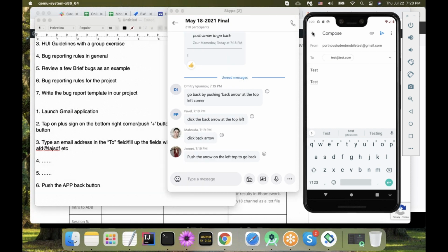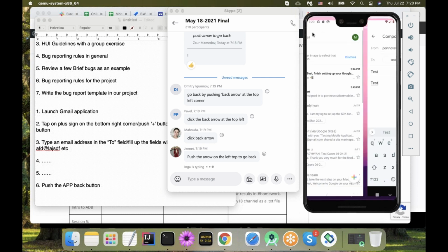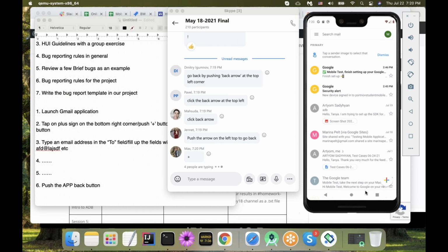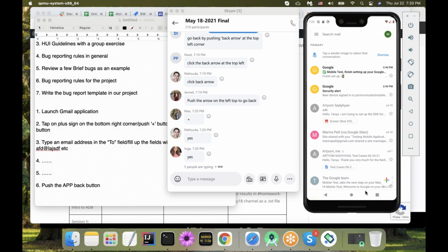Okay, so I'm going to do this, and it's not going to show me the message now because we've been here for too long on the screen. But do you by any chance remember? Have you seen, like when I showed it 2 minutes ago, did you see message saved as draft? Do you recall how it looks, or do you want me to repeat again? Okay, sounds good. So now I did it.